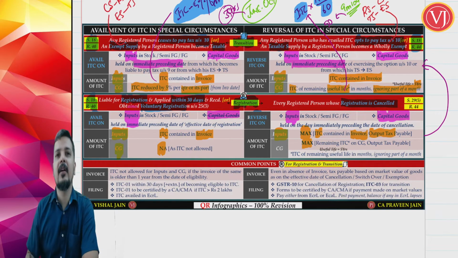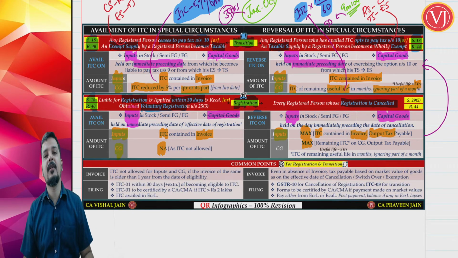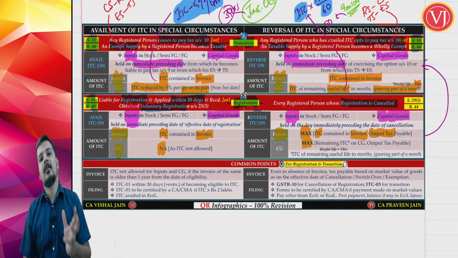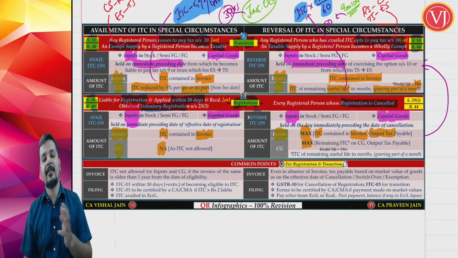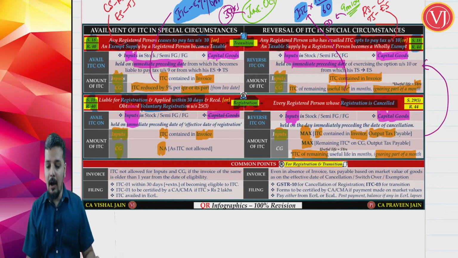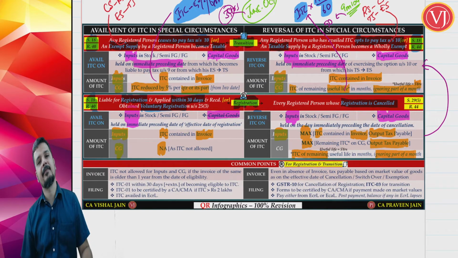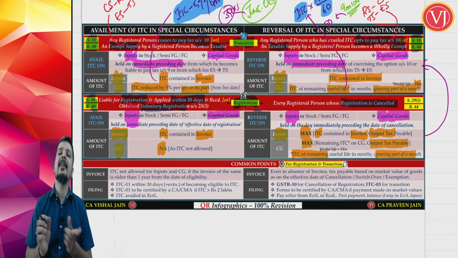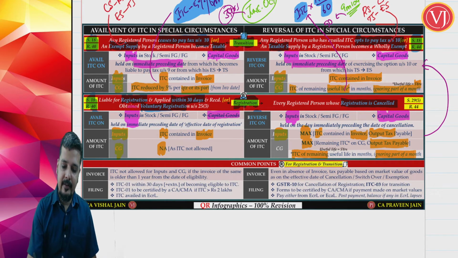What was the formula for capital goods reversal in case of regular to composition or taxable to exempt? Same formula. ITC of the remaining useful life ignoring part of the month, or output tax payable, whichever is higher. That extra element that comes here is this output tax payable.